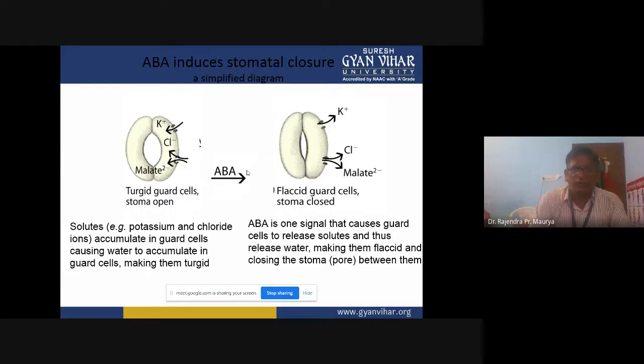Solutes of potassium and chloride ions accumulate in guard cells, causing water to accumulate, making them turgid. But in the second one, the flaccid guard cells, stomata closed. Abscisic acid is one signal that causes guard cells to release solutes and thus release water, making them flaccid and closing the stomata between them.